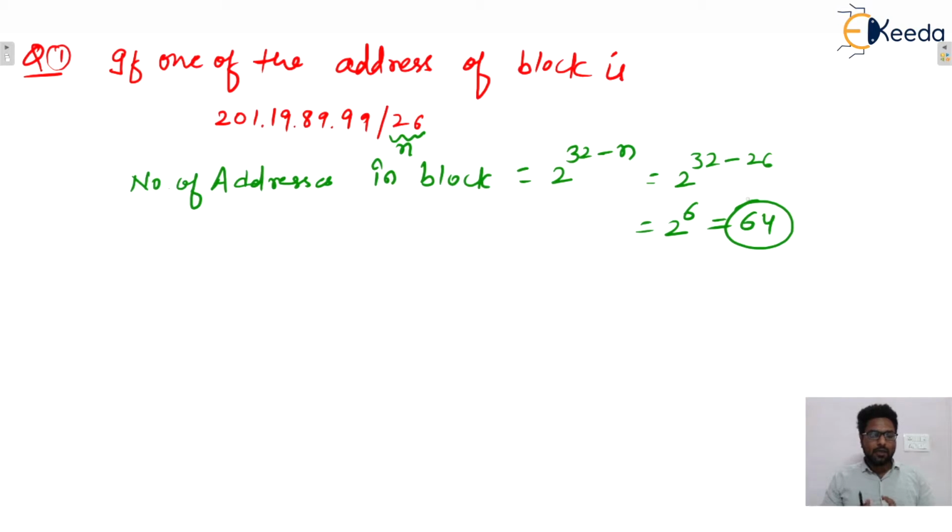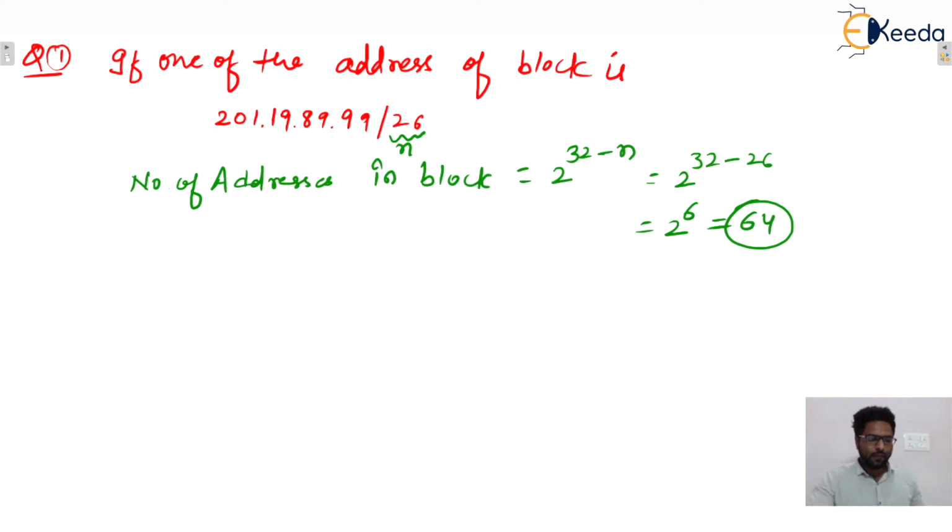But if it is asked for the total number of hosts, then it is 64 minus 2, because two addresses cannot be assigned to computer systems or any host, as these are reserved for the network ID as well as the DBA, direct broadcast address. So if the total number of addresses is asked, then 2 raised to power 32 minus n. If the number of hosts in that block, then 64 minus 2, isn't it?